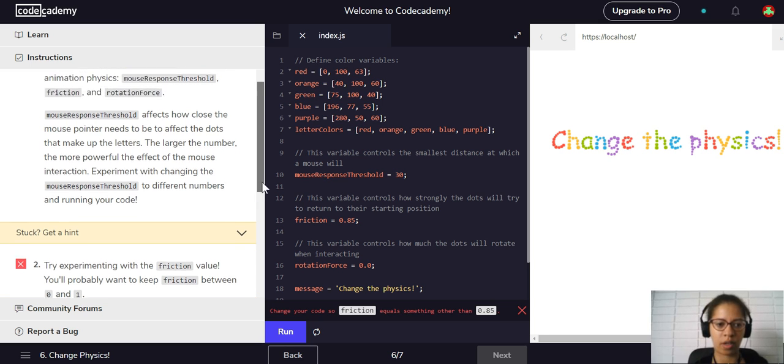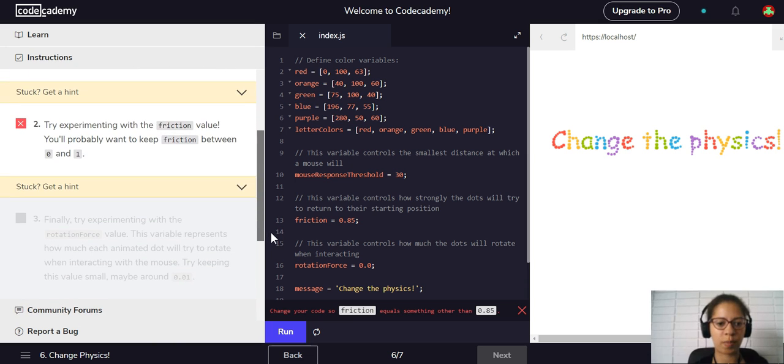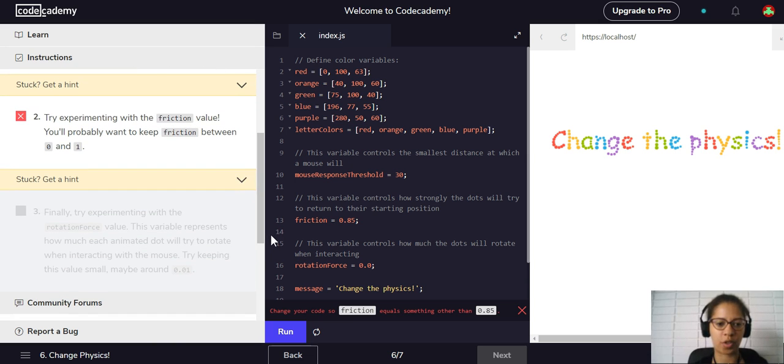Great. Okay. So try experimenting with the friction value. You'll probably want to keep the friction between 0 and 1. Okay, so let's start off by dropping it straight down to 30. Since this variable controls how strongly the dots will try to return to their starting position, we've dropped that down. So this is what it looks like right now.